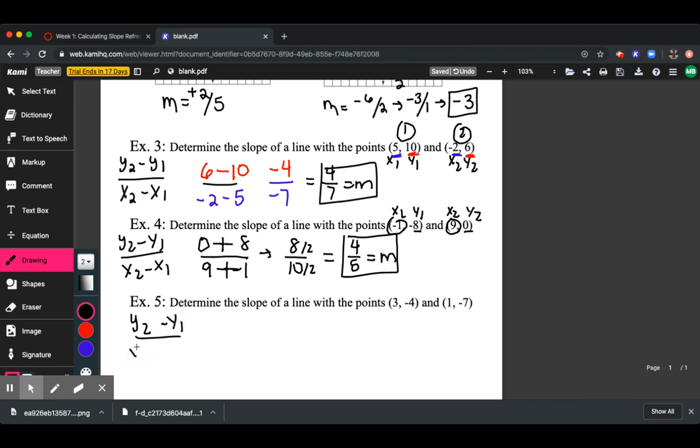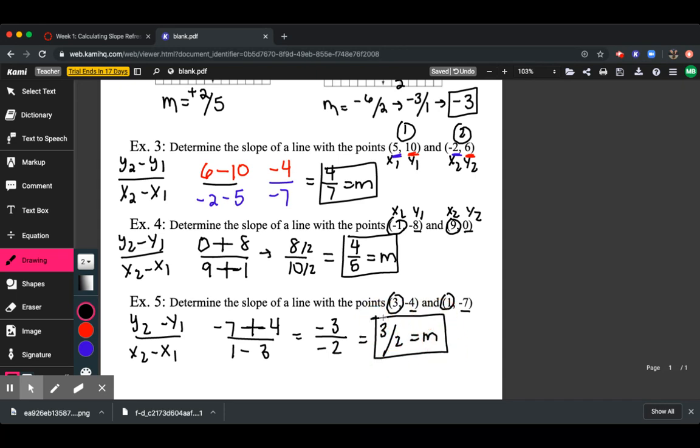Y'all can do this. x2 minus x1. I always notice I write my 2's and my y's differently. Right, so y2, that's that one. So it's -7 minus a -4, over the x's, the first ones, 1 minus 3. Two negatives make a positive, right? -7 plus 4 is going to give us a -3. 1 minus 3 gives us a -2. And again, two negatives create a positive. So our slope is 3/2. And that's that. That's how you find the slope of lines given points and graphs.